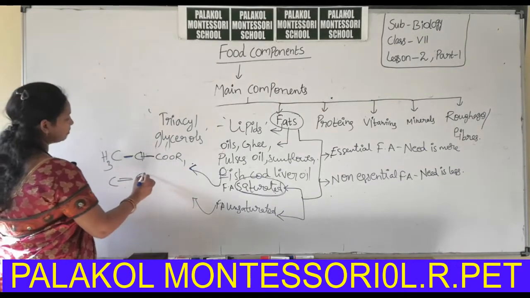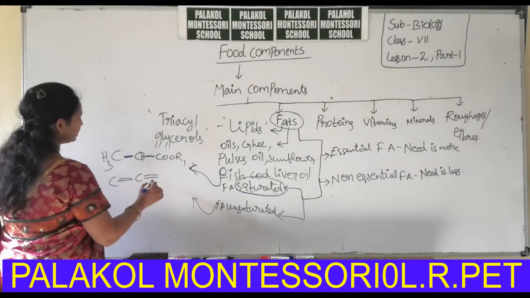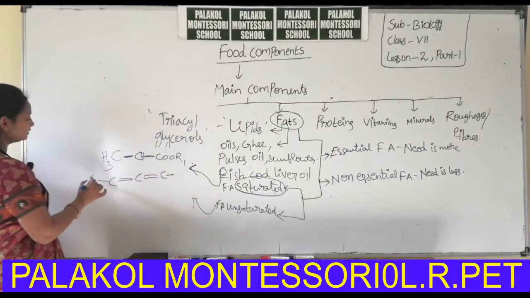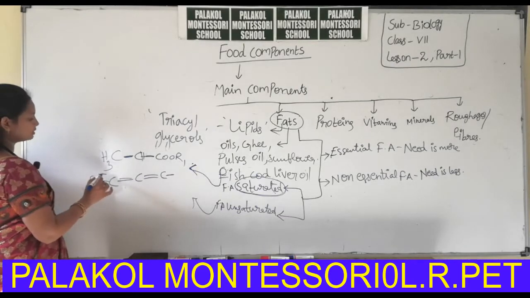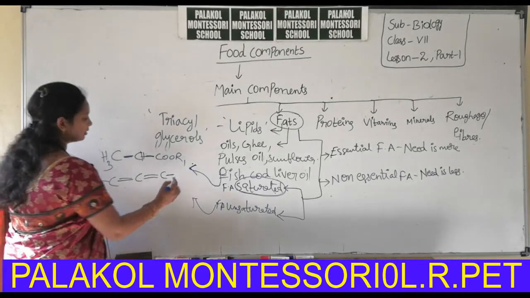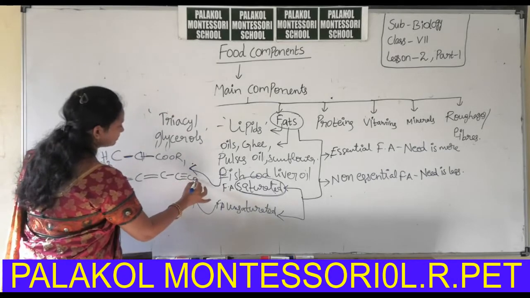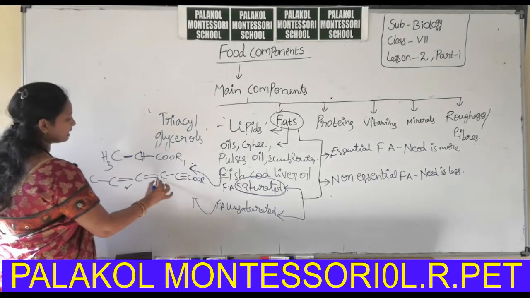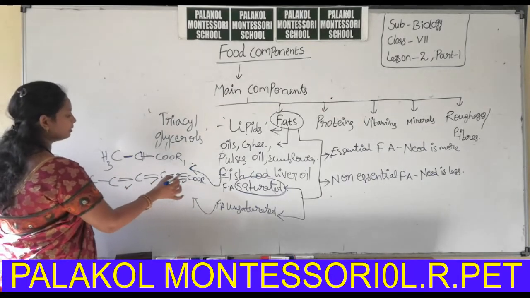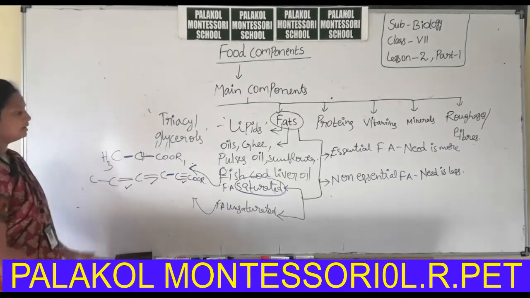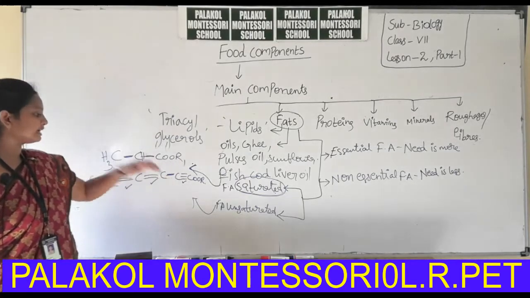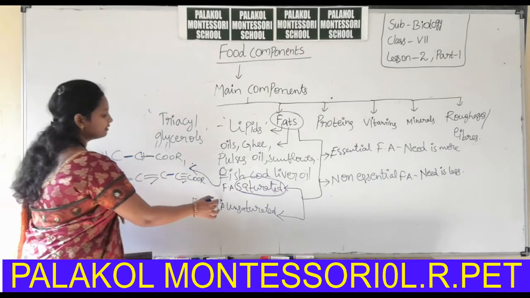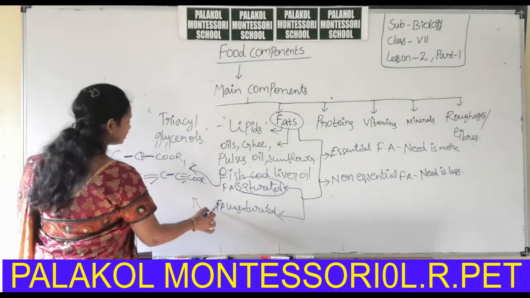If double bonds or triple bonds are present, those types are called unsaturated. Along with the double bonds and triple bonds, single bonds are also present. That type of fatty acid is called an unsaturated fatty acid.